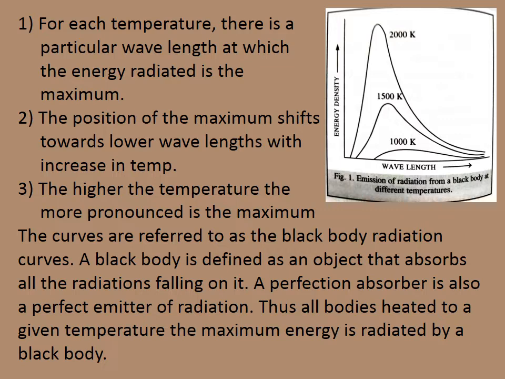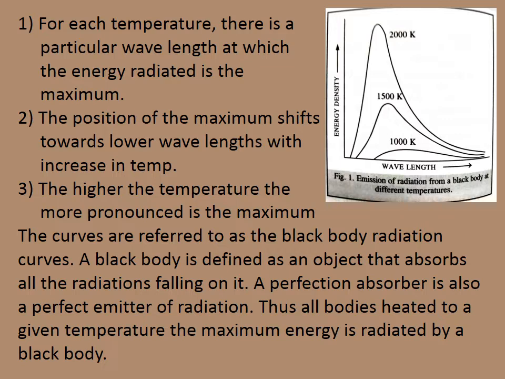The curves are referred to as the black body radiation curve. A black body is defined as an object that absorbs all the radiation falling on it. A perfect absorber is also a perfect emitter of radiation. Thus, among all bodies heated to a given temperature, the maximum energy is radiated by black body radiation.